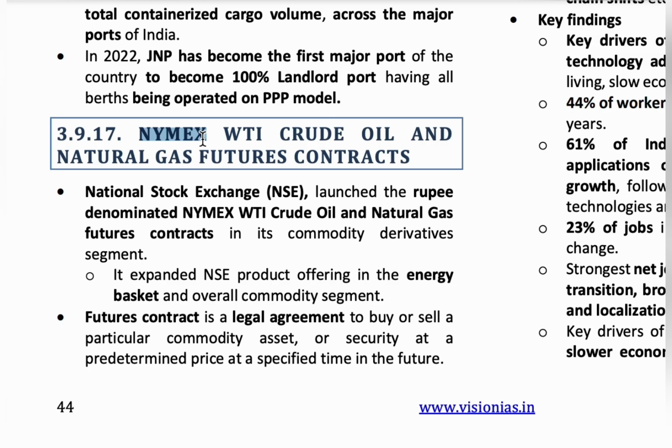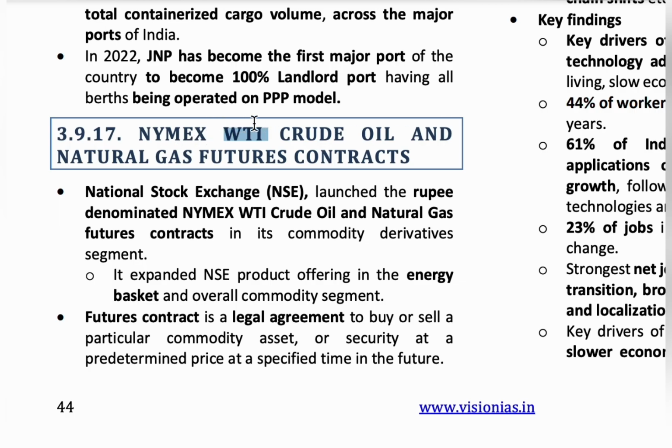Under this, energy products like crude oil, natural gas, gasoline, home heating oil, propane, electricity, and metals like gold, silver, copper, aluminium, and platinum are traded. NYMEX is like a platform where all the products are traded. Now let's know about WTI. WTI means West Texas Intermediate. It extracts oil from the wells in the USA and trades through NYMEX.